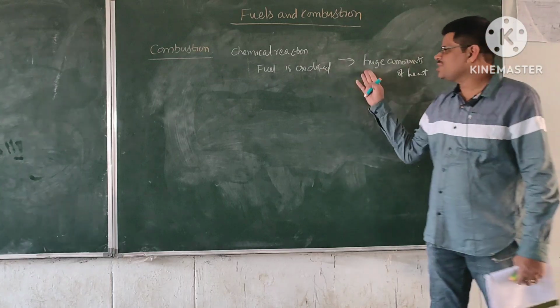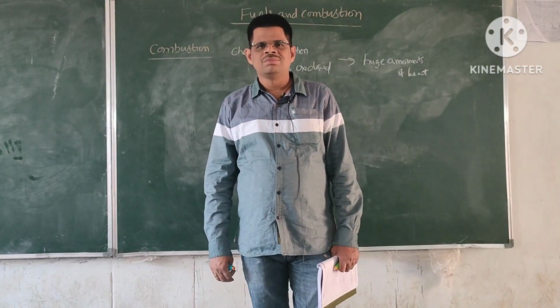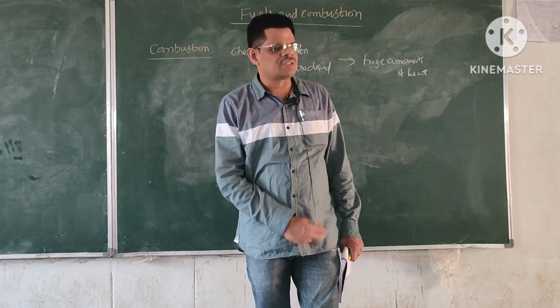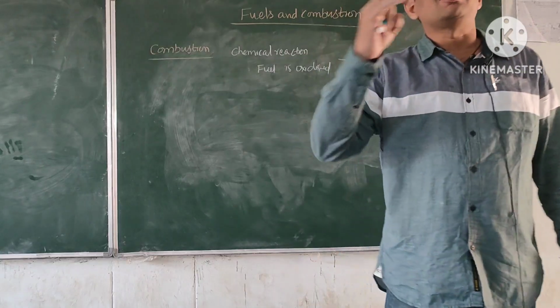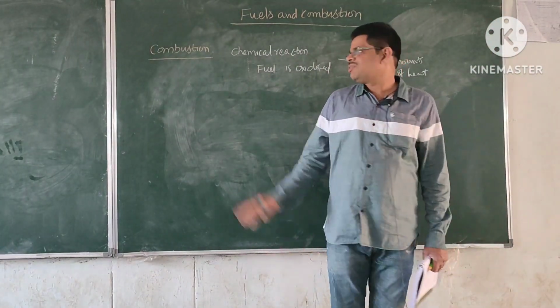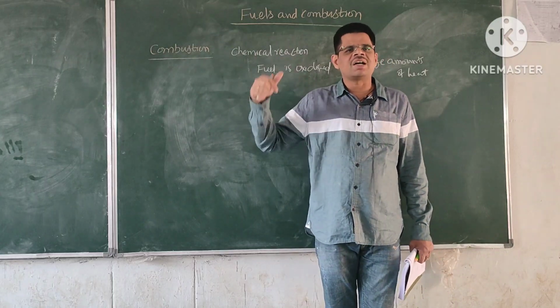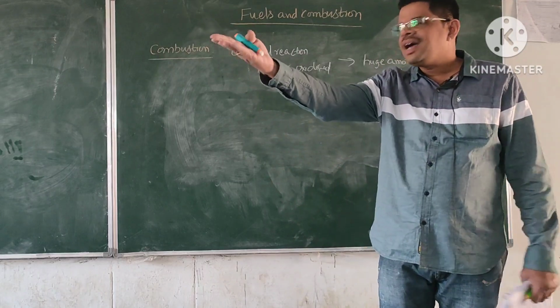So what is the oxidizer which we use in the combustion process? Oxidizer means a substance which supplies oxygen. So which substance supplies oxygen in the combustion process? Air.